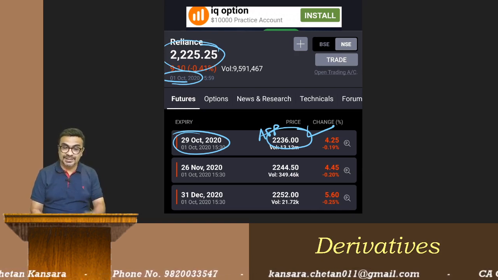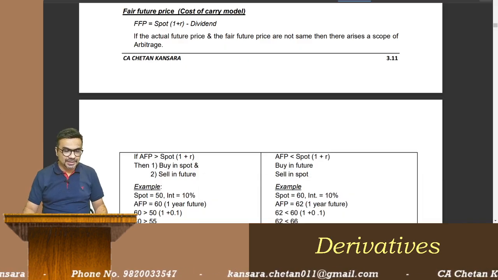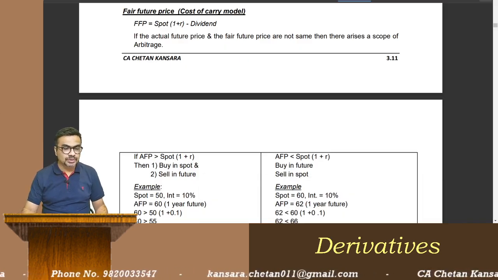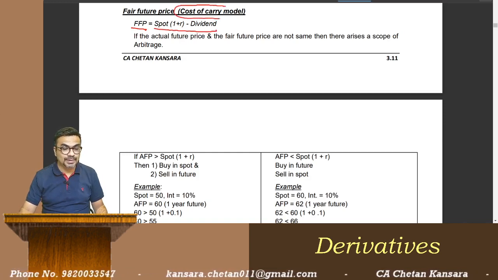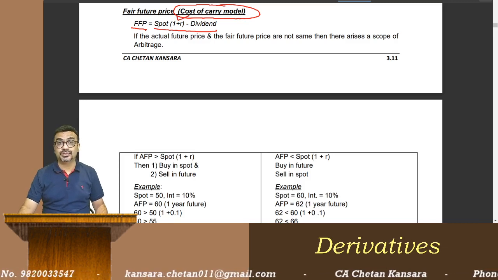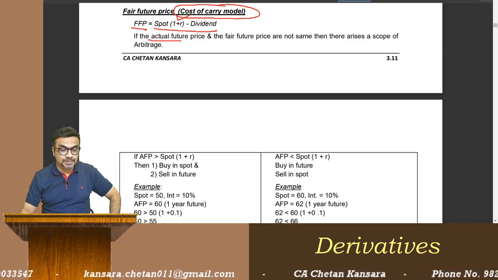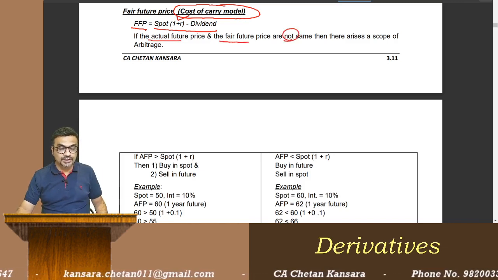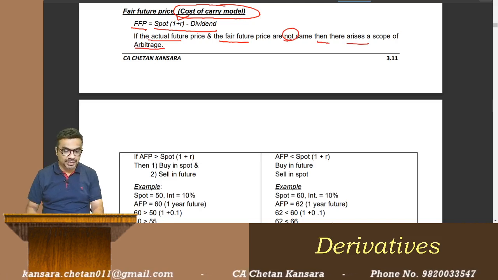Let us take one example. Okay, now don't copy this example, it is there in our textbook. So fair future price calculation is this. This calculation is called cost of carry model, because we are adding this cost of carrying interest rate in futures. So it is called cost of carry model. So if the actual future price and the fair future price are not same, then there arises a scope of arbitrage. Okay, that we know very well.